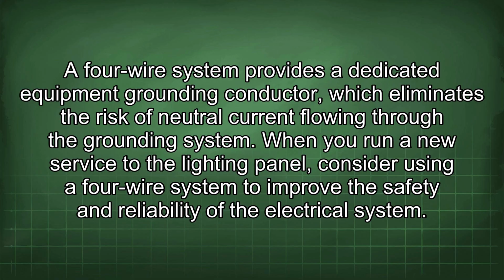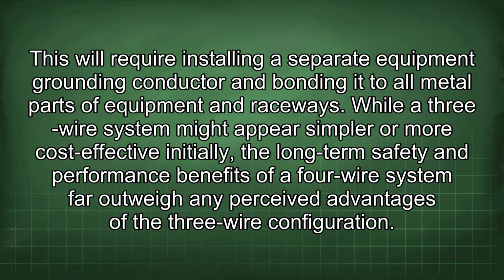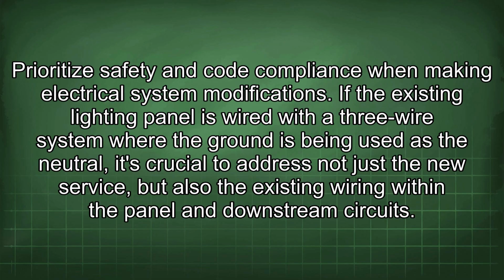through the grounding system. When you run a new service to the lighting panel, consider using a 4-wire system to improve the safety and reliability of the electrical system. This will require installing a separate equipment grounding conductor and bonding it to all metal parts of equipment and raceways. While a 3-wire system might appear simpler or more cost-effective initially, the long-term safety and performance benefits of a 4-wire system far outweigh any perceived advantages of the 3-wire configuration. Prioritize safety and code compliance when making electrical system modifications.